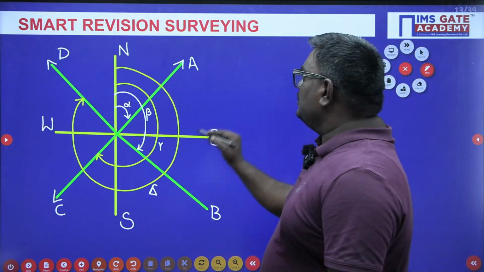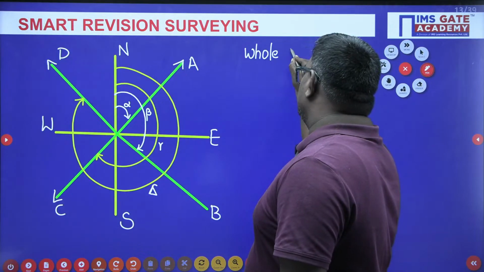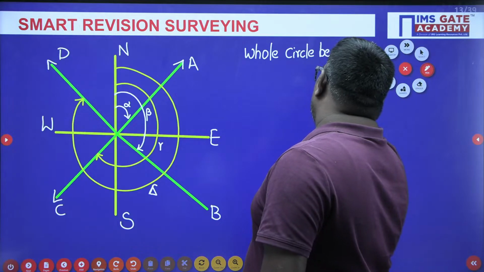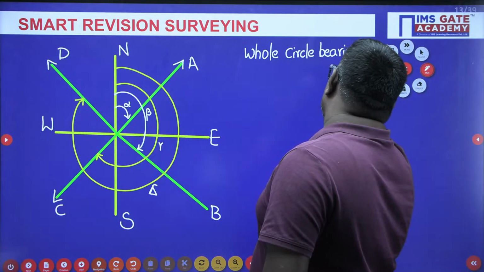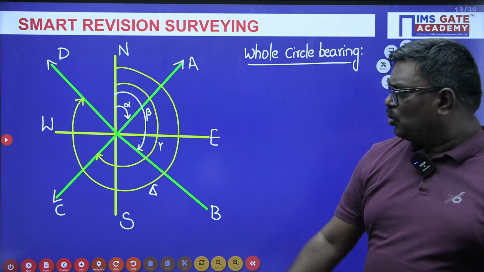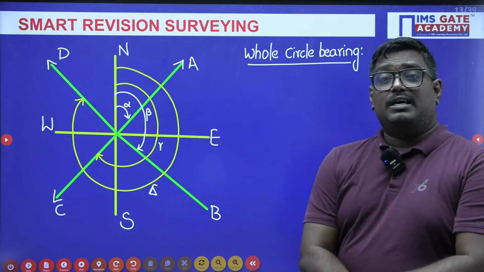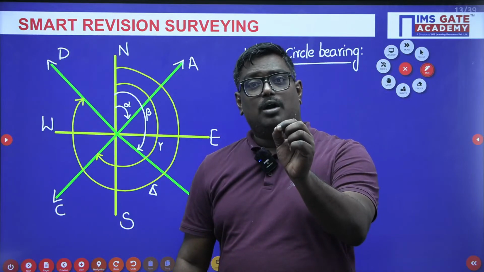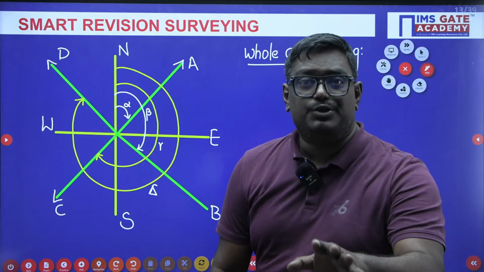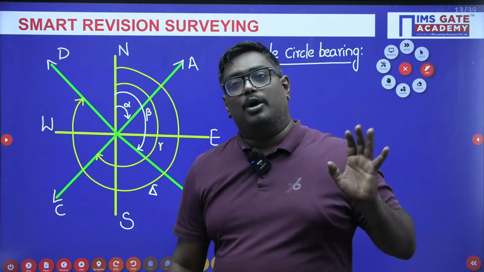You should be aware of this concept. This is called whole circle bearing. Now what do you mean by whole circle bearing? Whenever you are solving problems in compass surveying, it is my sincere advice for every GATE student to draw the diagram. That will help you a lot.